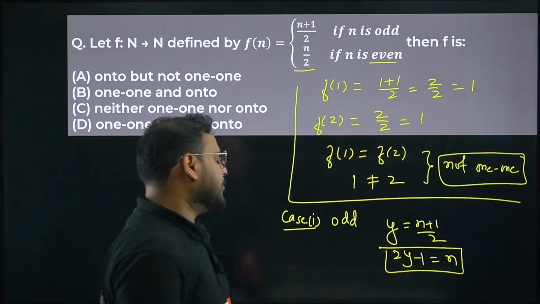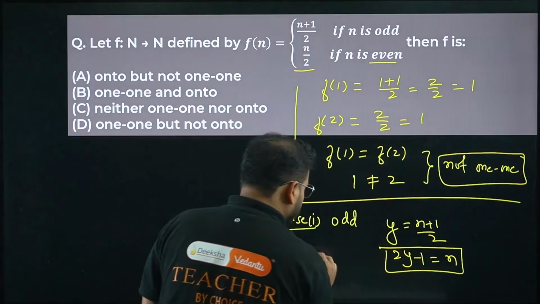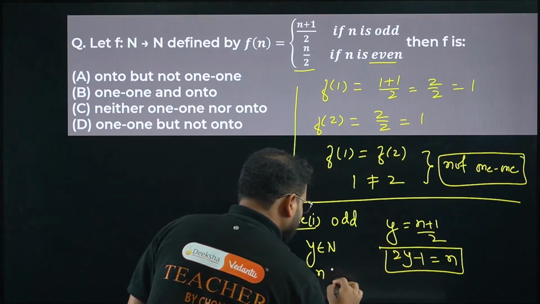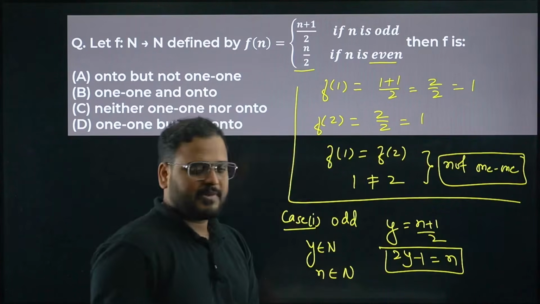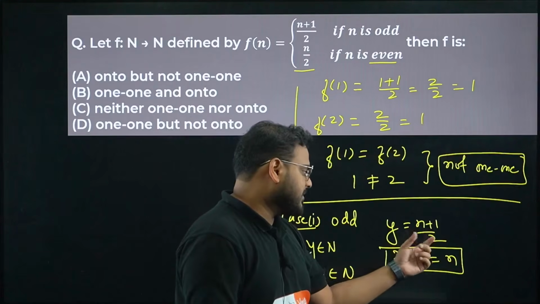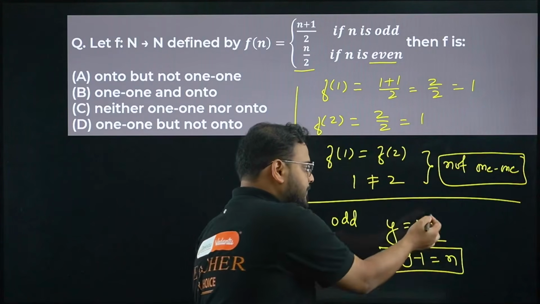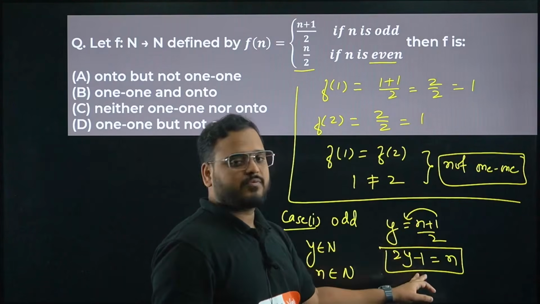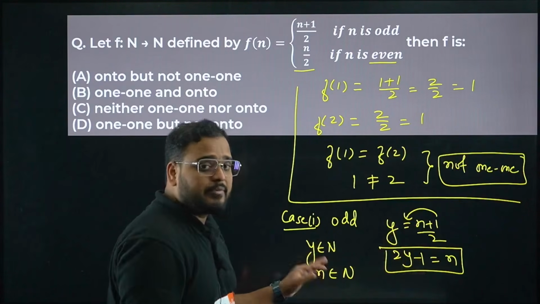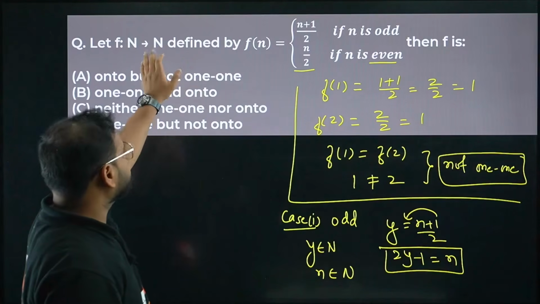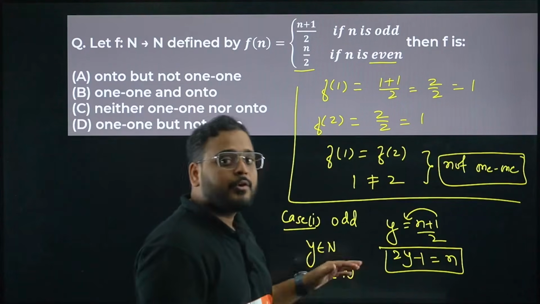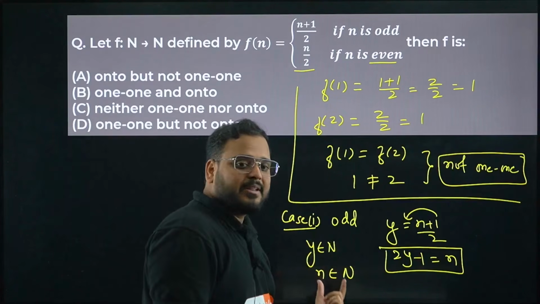If I take this y to be any natural number, I get this n also as a natural number. If I simplify this, 2 into y and this 1 comes over here, I get 2y minus 1. So if I take y to be any natural number, which is the case, y is the codomain. So for every value in the codomain, you have an element in the domain set.